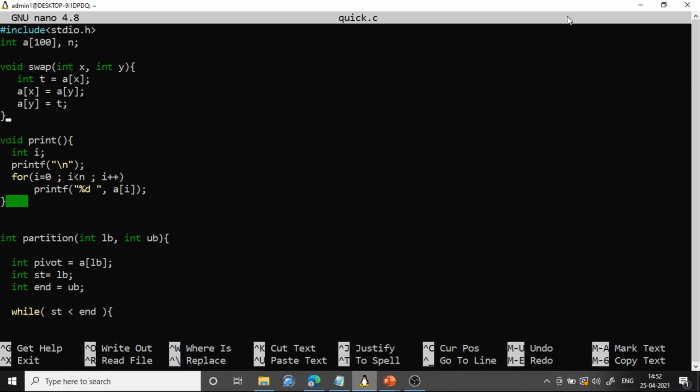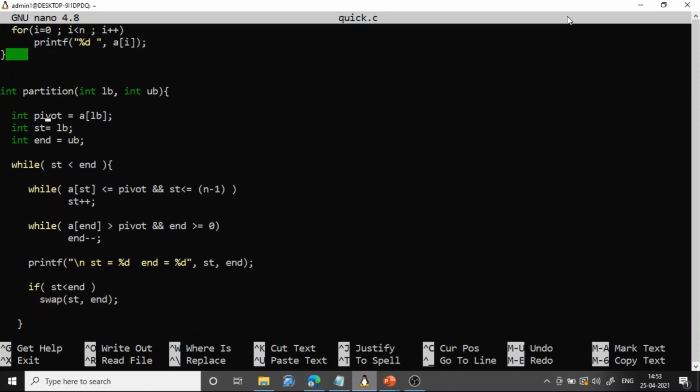And this is a print function which is used to print the entire array after sorting. And this is the partition logic we have just discussed: int partition, int lb comma int ub, lower bound, upper bound. Int pivot is equal to array of lb, st is equal to lb, and end is equal to ub. While st less than end is the same as whatever we have discussed, and inside that, while a of st less than or equal to pivot, and st less than or equal to n minus 1.